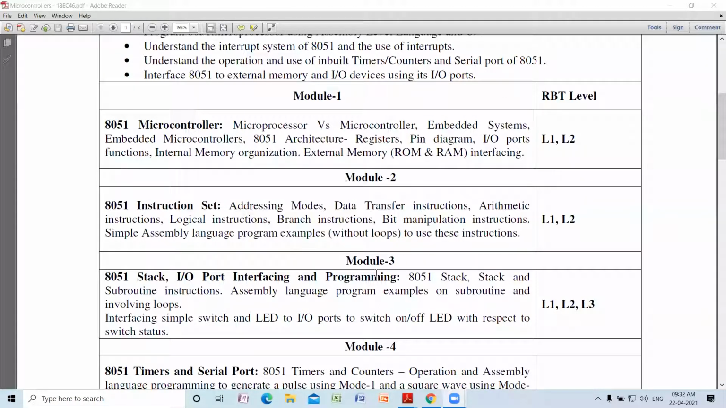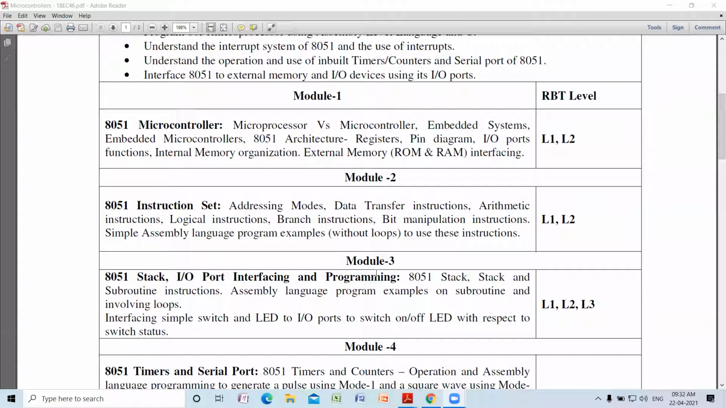Data transfer instructions are for moving data from one storage place to another, maybe from register to memory, memory to register, register to register, etc. For just transferring the data, you have data transfer instructions. For performing arithmetic and logical operations, you have arithmetic instructions and logical instructions.